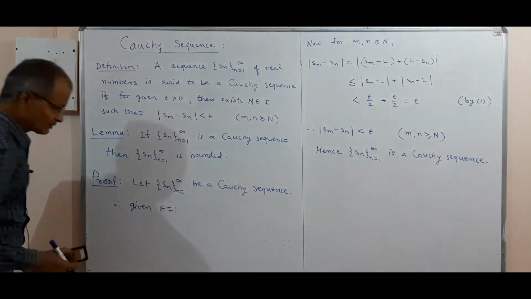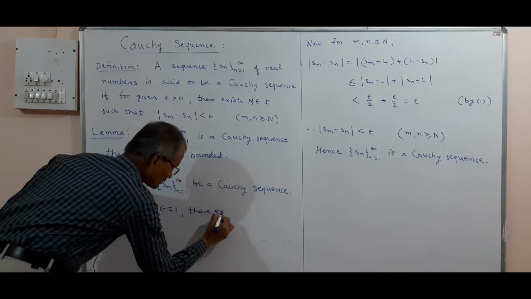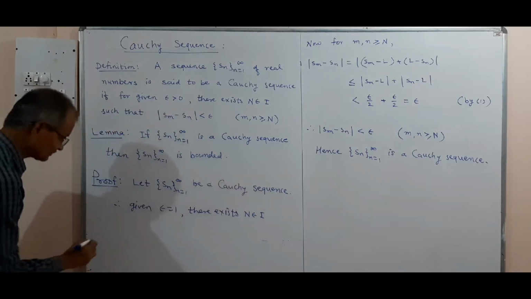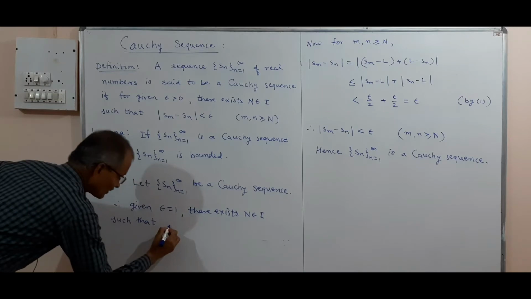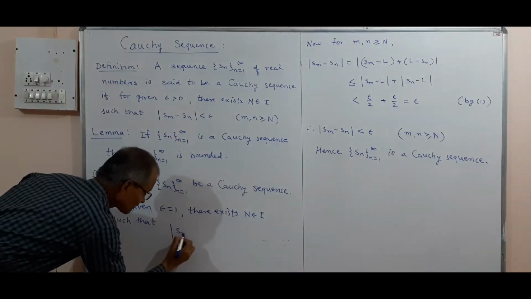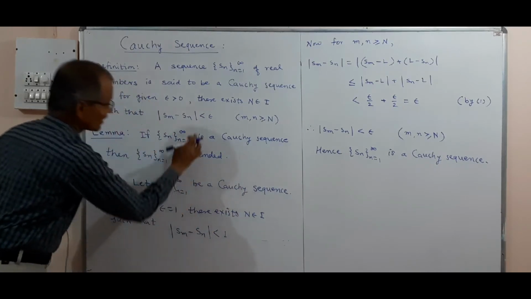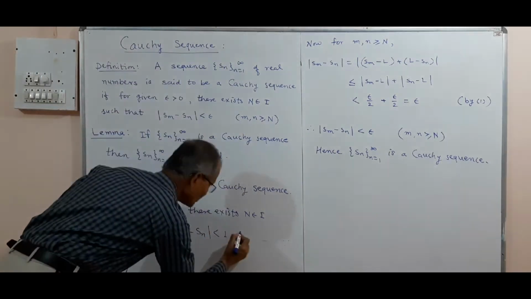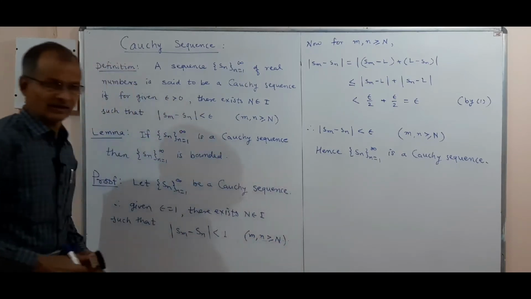There exists capital N belonging to I such that this difference, mod Sm minus Sn, is less than 1, since we have taken epsilon as 1, for the same condition m, n greater than or equal to capital N.